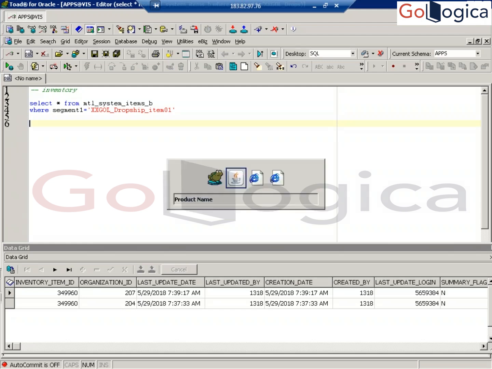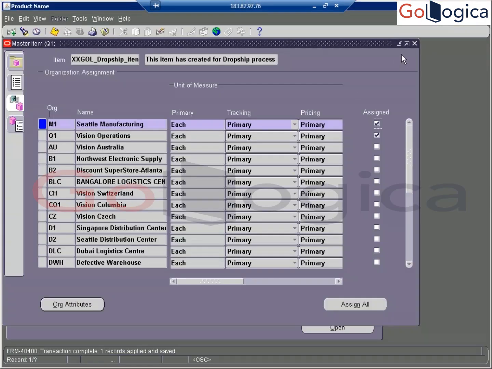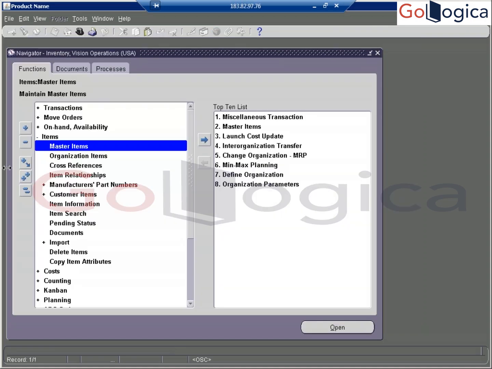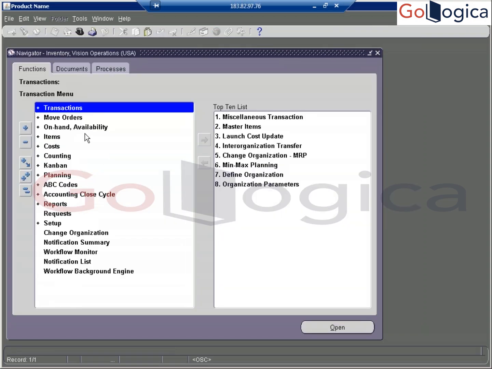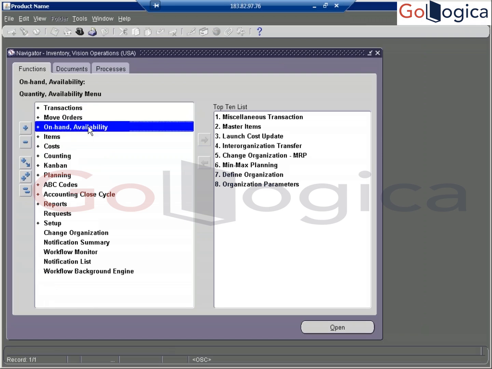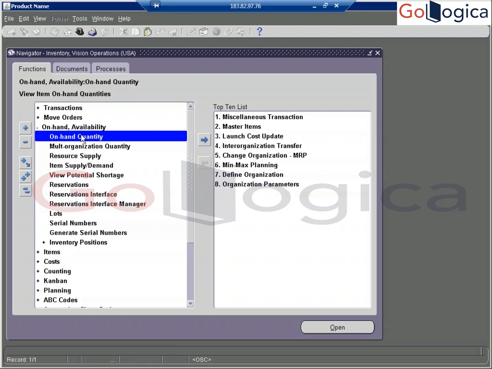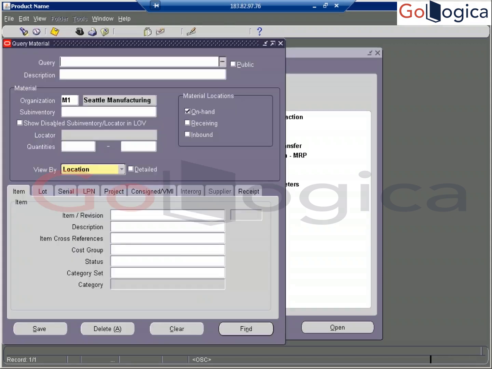Okay. Now, once we are done with this, next we are going to check on hand. On hand, there is no stock. On-hand availability quantity: suppose you want to check a specific item, how much quantity is available, you can check it here.